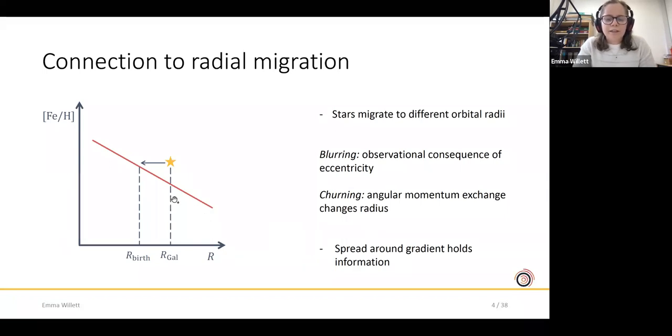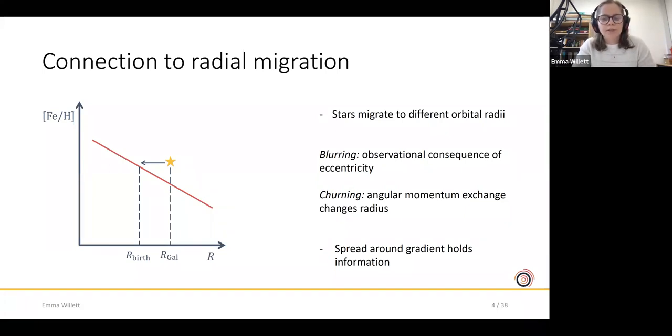And we can see that effect when we look at the metallicity-radius plane as a kind of blurring of this relationship. So the stars spread out, because if we expect stars to be formed on this line in this plane at their birth radius, then if we see a star today which doesn't lie on the line that we expect, we can infer that it has been shifted in its radius by radial migration processes. Those fall into two broad categories.